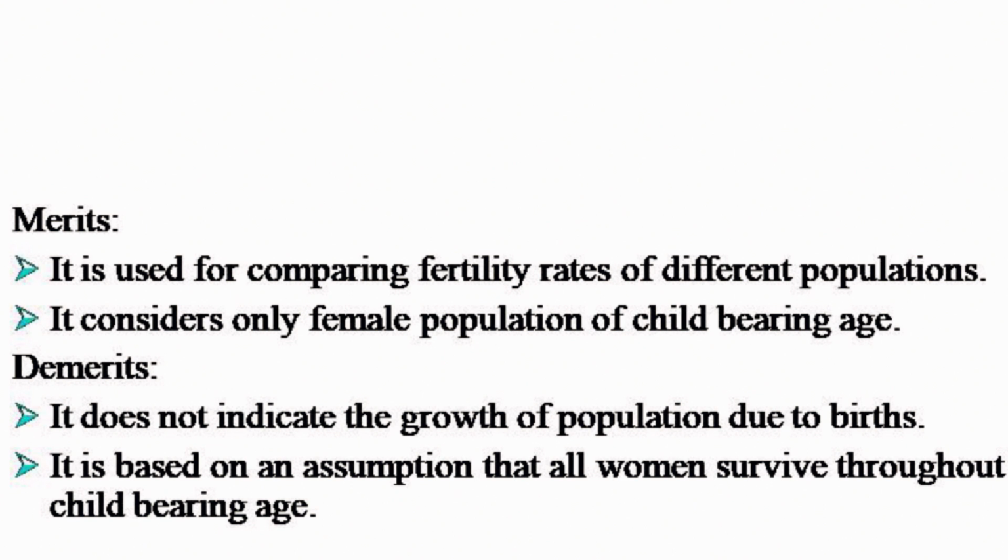Then next are the demerits. It does not indicate the growth of population due to births. It is based on the assumption that all women survive throughout the childbearing age. So this is a demerit. This total fertility rate indicates the number of children born per 1,000 women in the childbearing age, provided none of these women die before the childbearing age is completed. So the TFR divided by 1,000 gives the average number of children born in the lifetime to one woman.